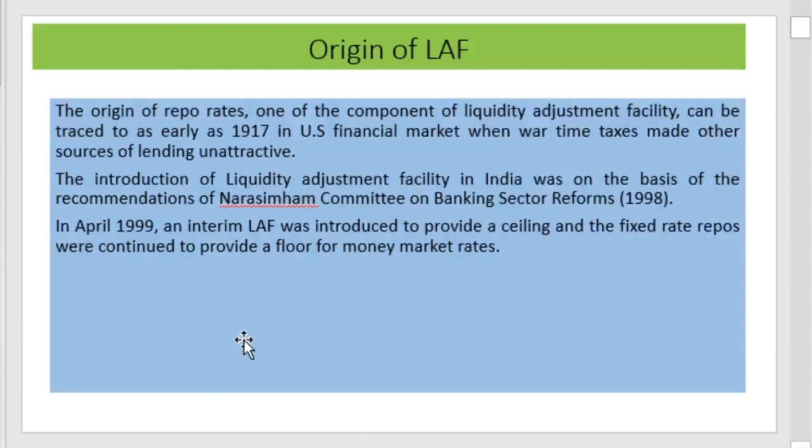The origin of repo rates, which is one of the liquidity adjustment instruments, can be traced to as early as 1970 in the US financial market, when wartime taxes made other sources of lending unattractive.